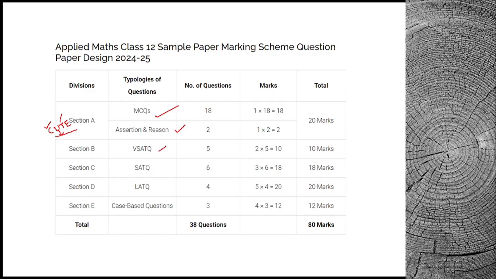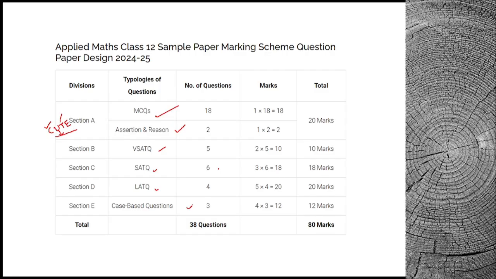Then very short answers, 5 questions, 5 into 2 marks, that is 10 marks. Short answers, 3 mark questions, 6 questions, 18 marks. Long answers, 5 mark questions, 4 of them, 4 fives are 20. Case based questions, 3 questions will be asked. Out of each question you will get 1 one-marker and 1 two-marker question. In the 2 marker question, internal choice will be given. Same way in the short answer and long answer questions also.